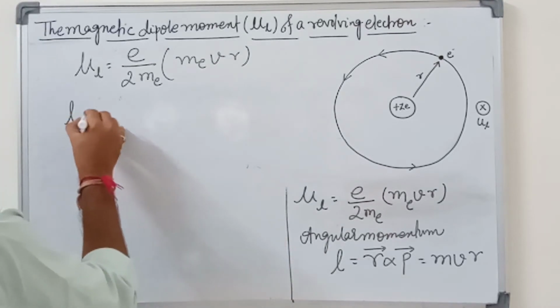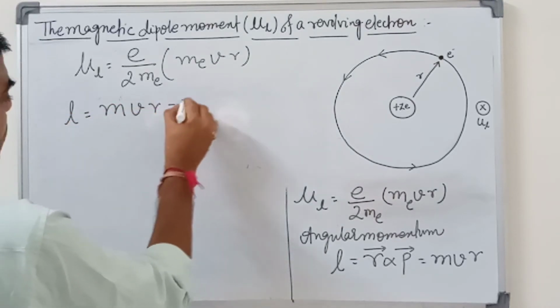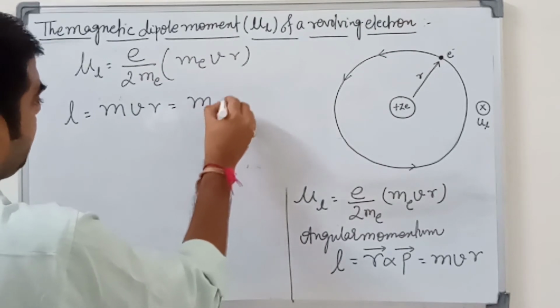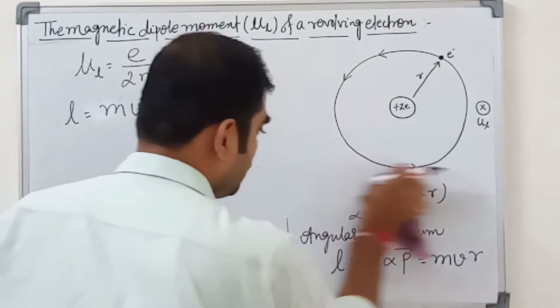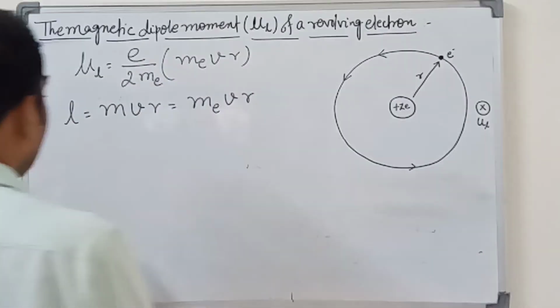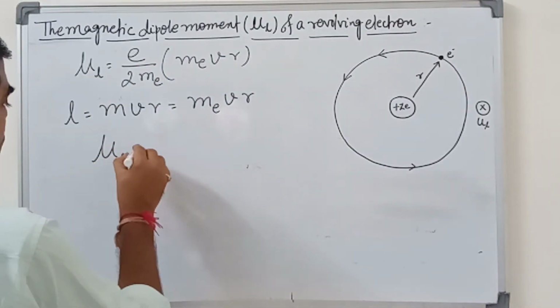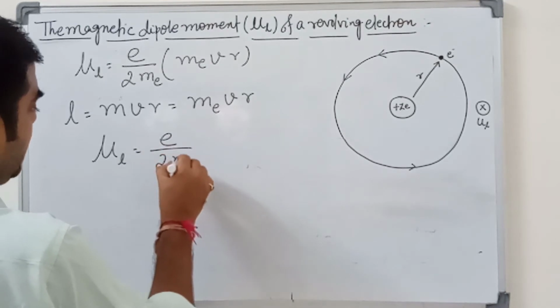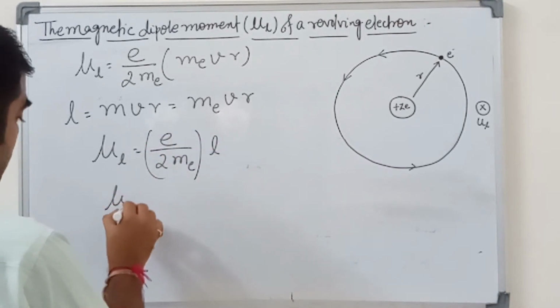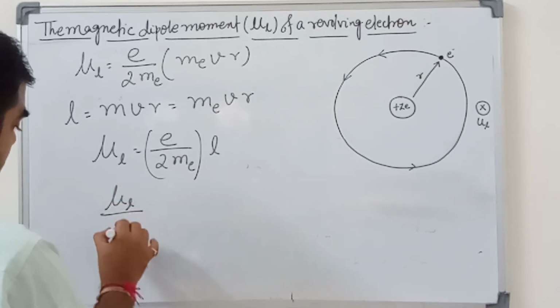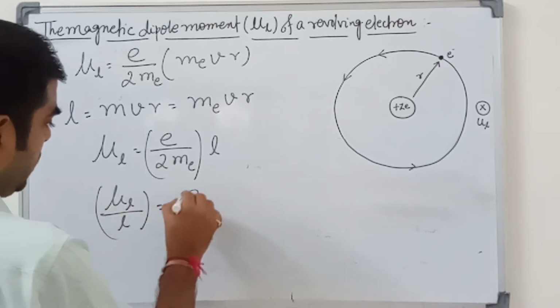L is equal to m v r, with m replaced by Me, the mass of the electron. So put the value here, and mu L is equal to e upon 2 Me times L. So mu L upon L is equal to e upon 2 Me.